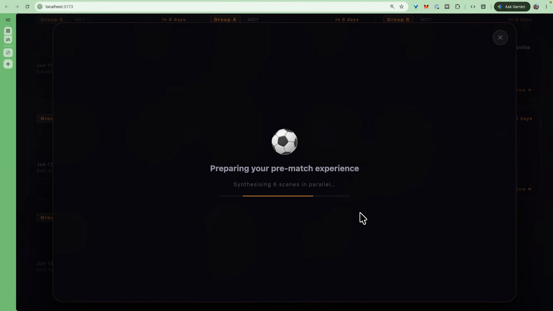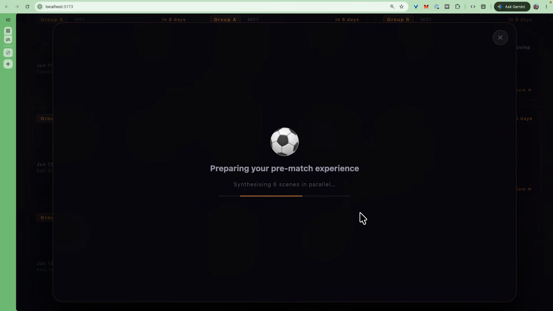It says it's going to synthesize 6 scenes in parallel. It changed the comment. That's great. I love it. So it also got rid of the counter, right? You had a counter that says, okay, we got scene 1, scene 2, scene 3. Yeah, because now it's all at the same time. Exactly, it's all going to be in parallel.